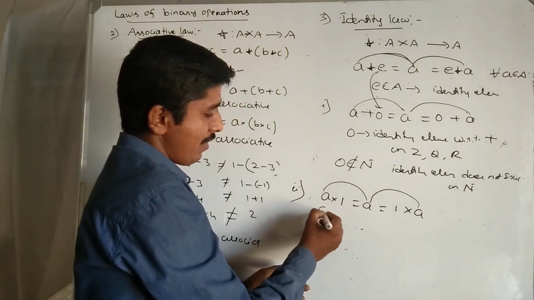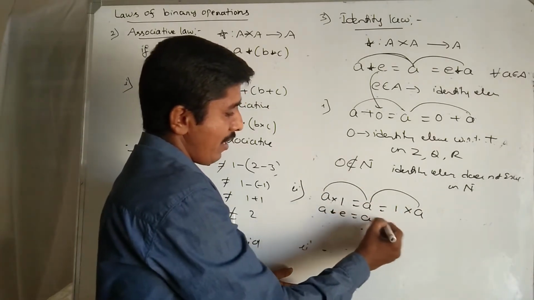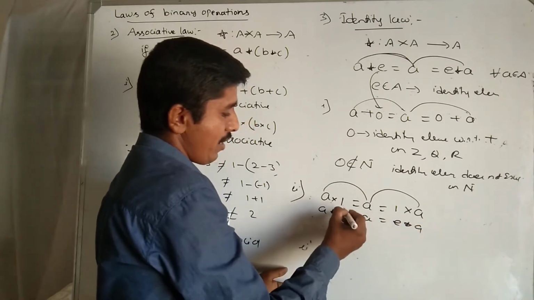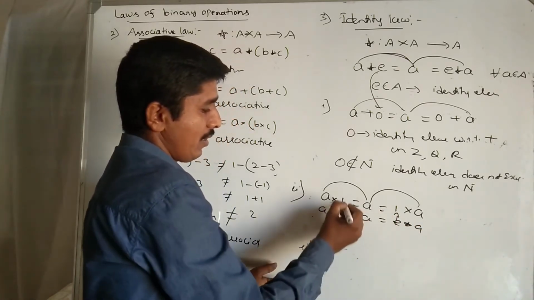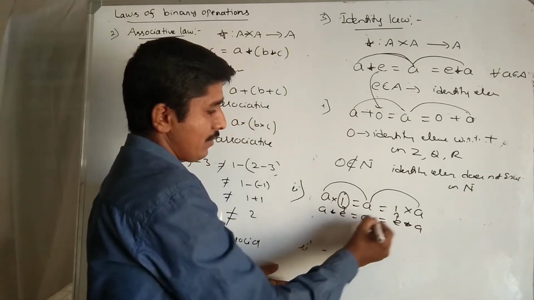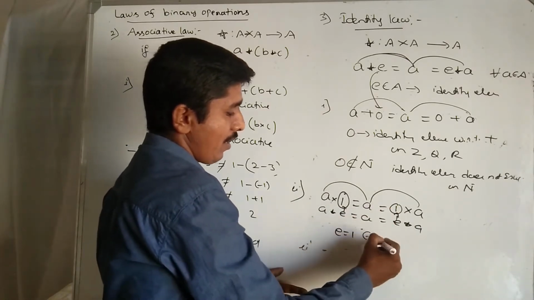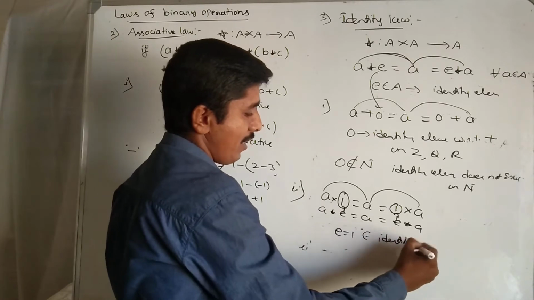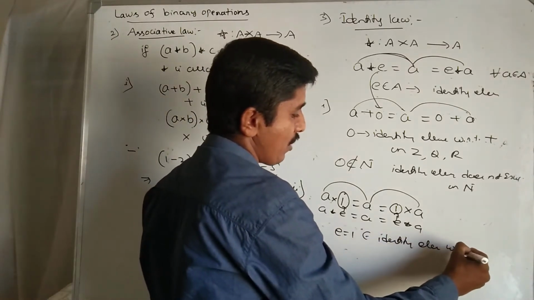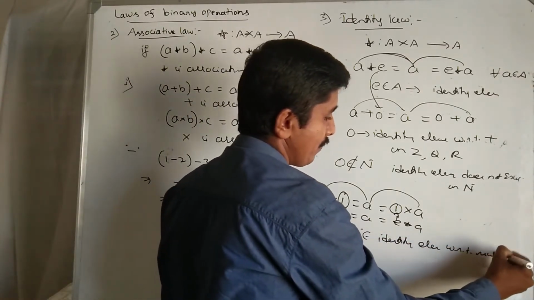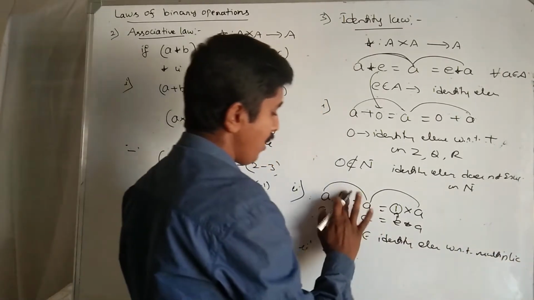Correct: A star E equals A equals E star A. What about E? E equals 1. This is called the identity element with respect to multiplication.